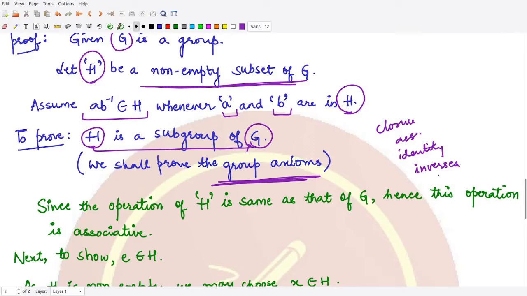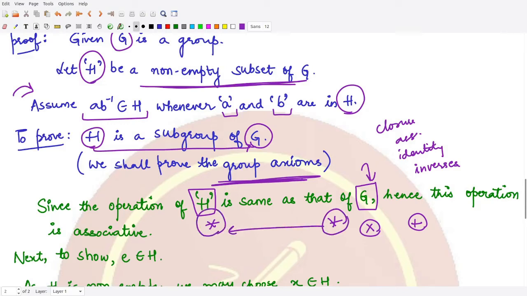So let's prove them one by one using this given assumption. In the first case, we are saying that the operation of this subset H is the same as that of the group G, and G is a group. So whatever operation we take, say multiplication or addition, that is associative, because it is the same as that of G. Therefore associativity holds for this as well. So associativity is done in this case.